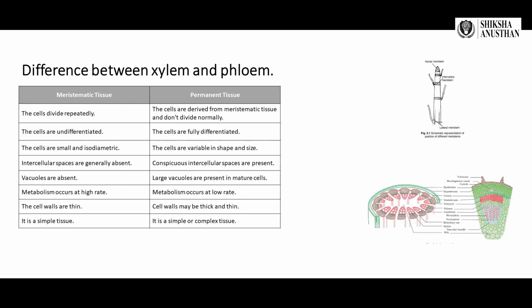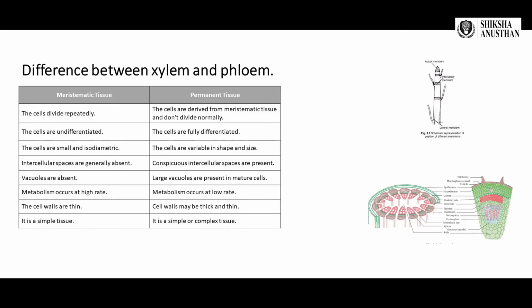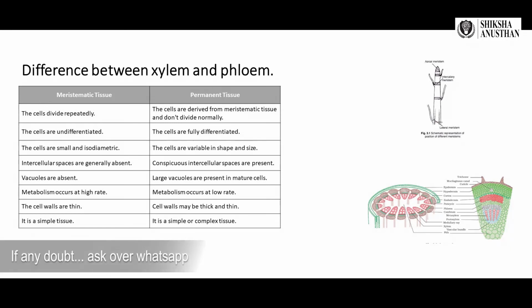In meristematic tissue, intercellular spaces are generally absent. In permanent tissue, conspicuous intercellular spaces are present. In meristematic tissue, vacuoles are absent. In permanent tissue, large vacuoles are present in mature cells. In meristematic tissue, metabolism occurs at a high rate. In permanent tissue, metabolism occurs at a low rate. Here the cell walls are thin. Here the cell walls may be thick or thin. Here it is a simple tissue. Here it is a simple or complex tissue.